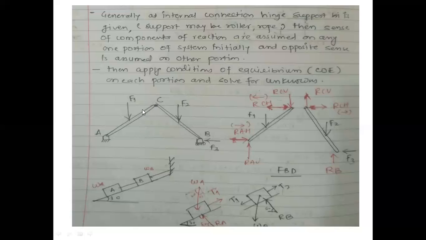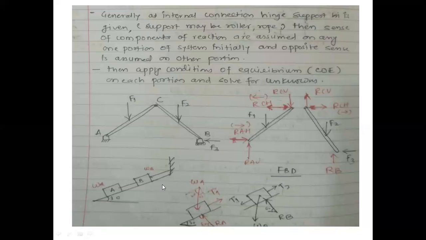For that reason, we need to separate these two portions and then apply conditions of equilibrium on this part, and again apply condition of equilibrium on this part, and we can solve. Then apply conditions of equilibrium, COE, on each portion and solve for unknowns. What is our job? They'll ask us to find out the reaction at B, or maybe they'll give us these reactions in any terms, and they can ask you to find out the value of this support or value of this support. Getting it?